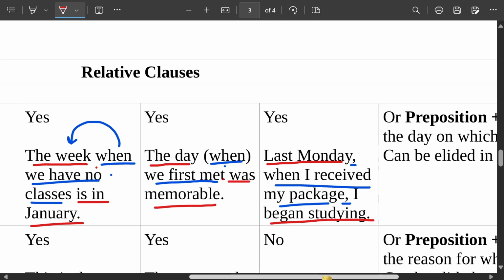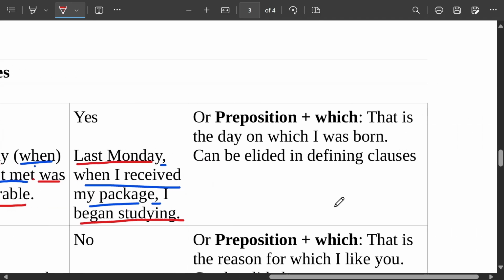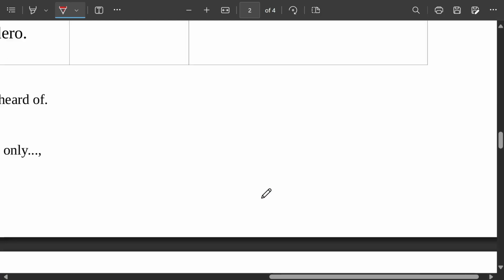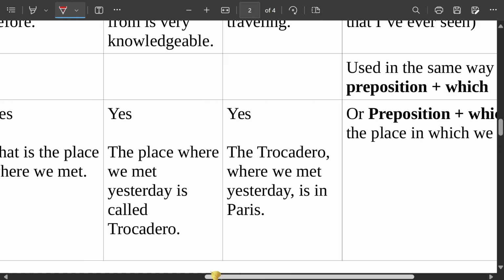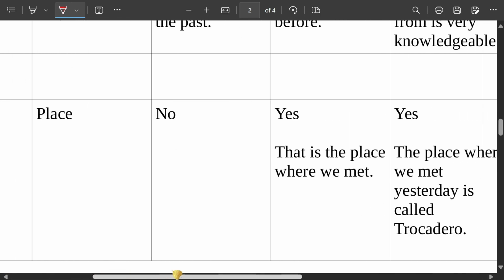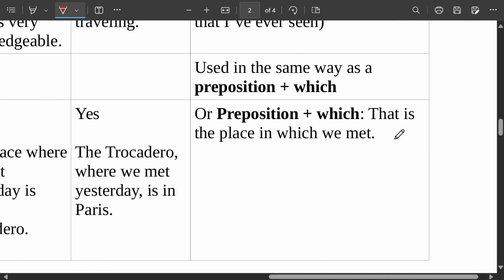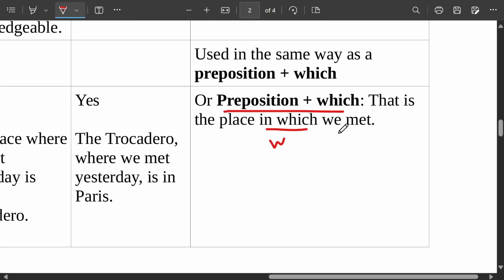Okay, now, let's see any notes over here. You have again another option. Remember here, we had another option? In which. Instead of where, you could say in which. That is the place in which we met. You could say that, remember? Or you could say that is the place where we met. Yes. Here you could put where, right? So you have this second option, preposition plus which.